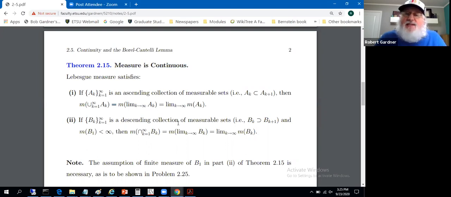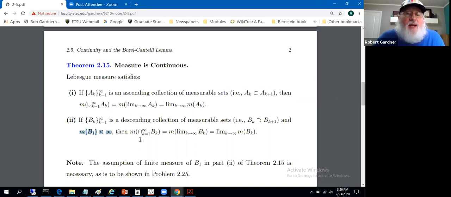If we had a descending collection of sets, say B sub k, so B sub k contains B sub k plus 1, descending, the sets are getting, air quotes, smaller, we get a subset inclusion more specifically. And the measure of the first one of these sets is finite. So the measure of all of these sets is finite. Monotonicity will give you that. But here is a bit of extra hypothesis we didn't have above.